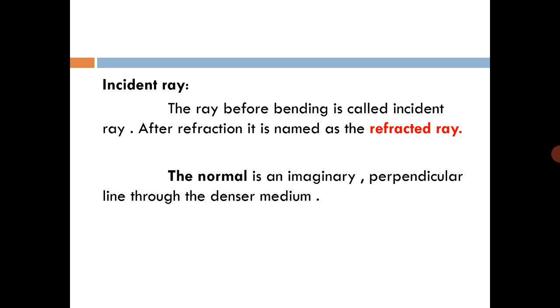Then there are some definitions: the incident ray and the normal. What is an incident ray? The ray before bending is called the incident ray. After refraction, it is named the refracted ray. The normal is an imaginary perpendicular line making an angle of 90 degrees with the surface of the denser medium. So this is called the normal.